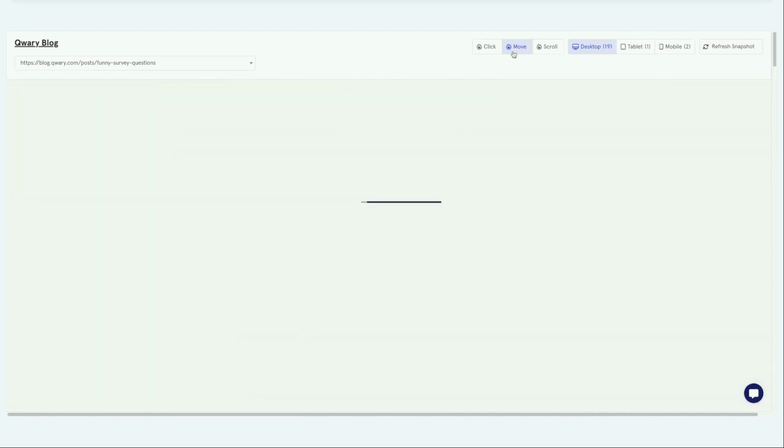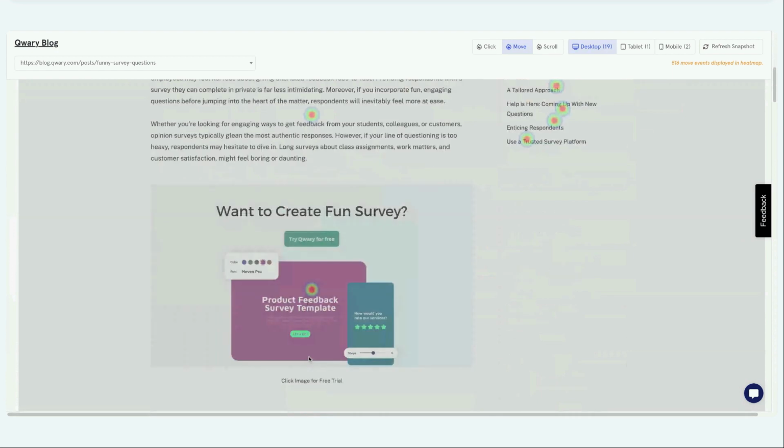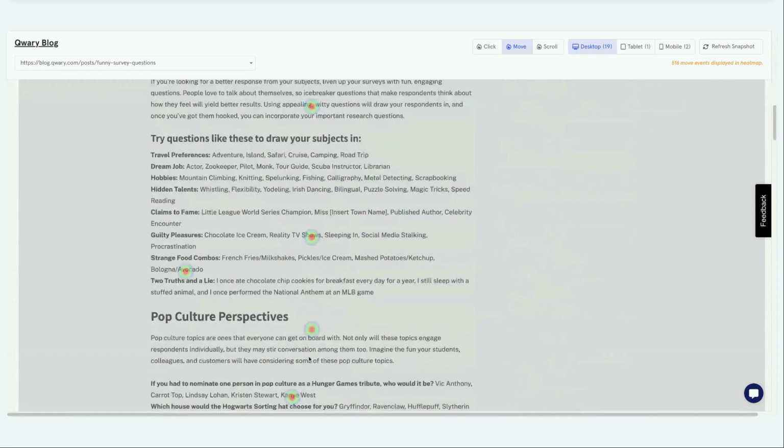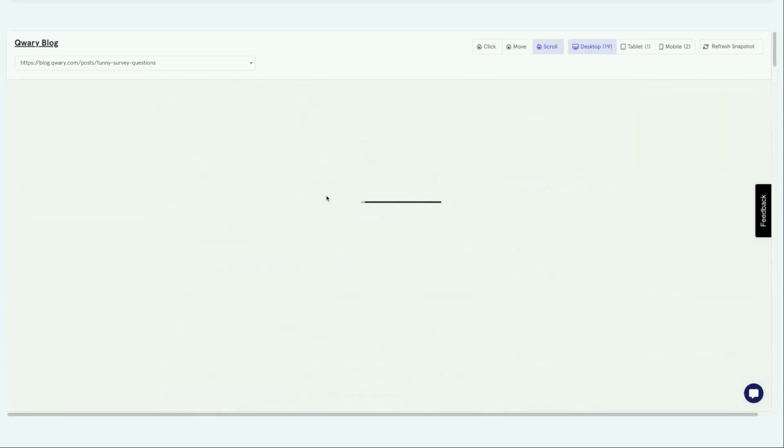If you want to quickly check out their movement across the page, you go to this move section, and you can see from here where your users are going, whether they are clicking on price, going to pricing, and where else on the page they are moving. You can get their engagement information. In the same way, you can also see the page scroll, how far down the page they are scrolling.